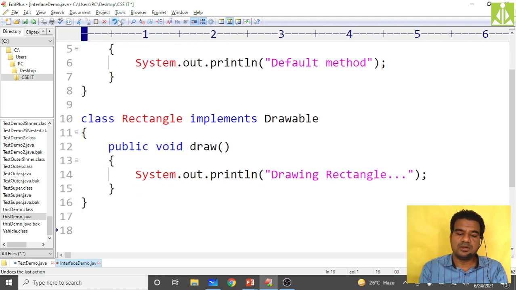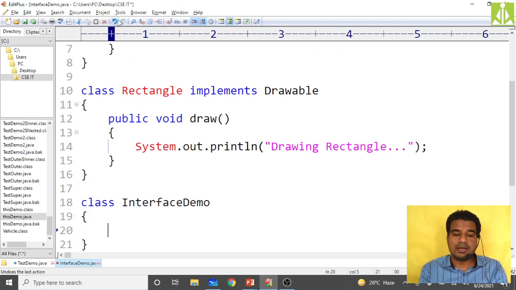Now come down, so take another class. So this is my default demo or interface demo. Take the class name InterfaceDemo, because no need to change the program name once again. Come down and here you create the object of Rectangle. Instantiate the object Rectangle by using the reference Drawable.